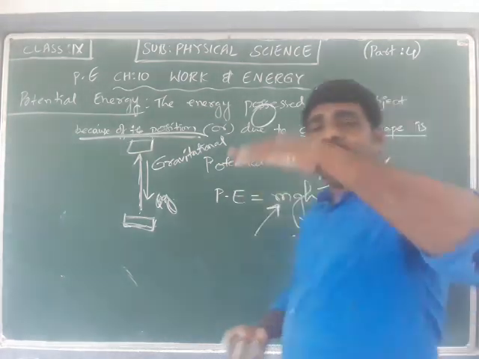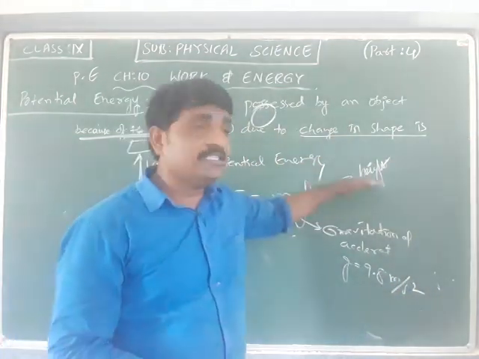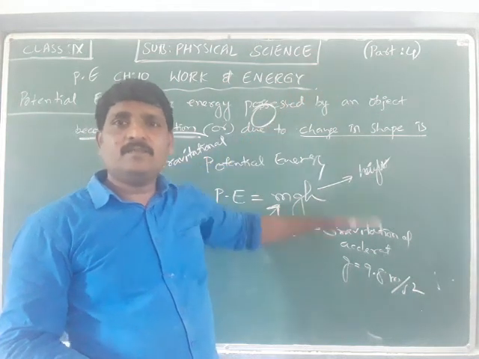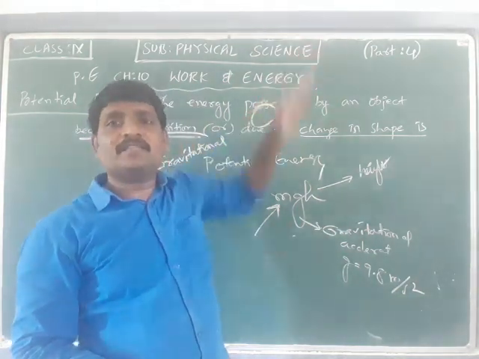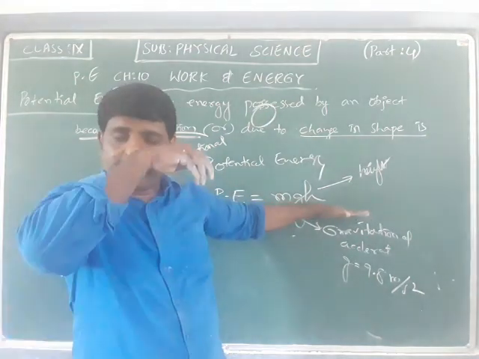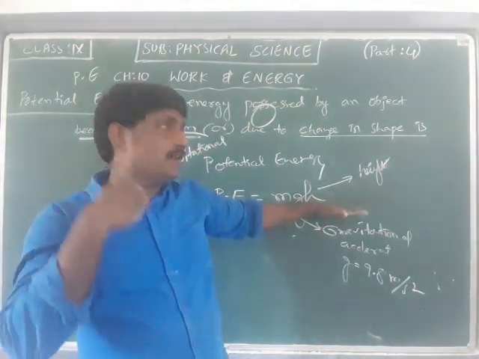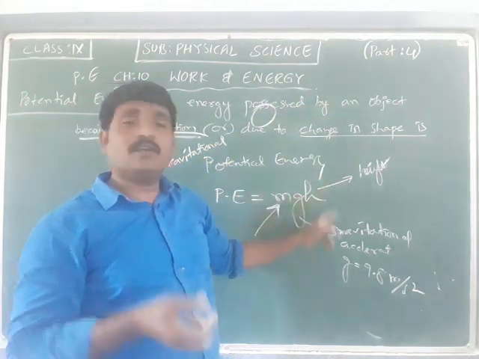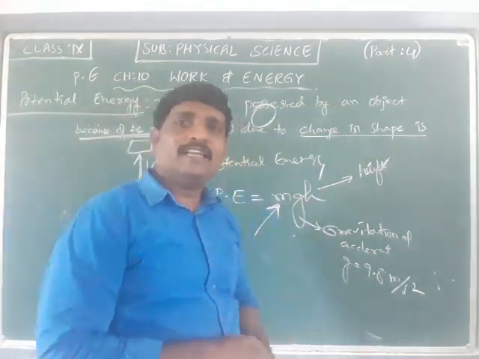h is not the height of the object. h is the height where the object is placed from the surface of the ground. How much height the object is raised, that is the h value. Don't get confused.